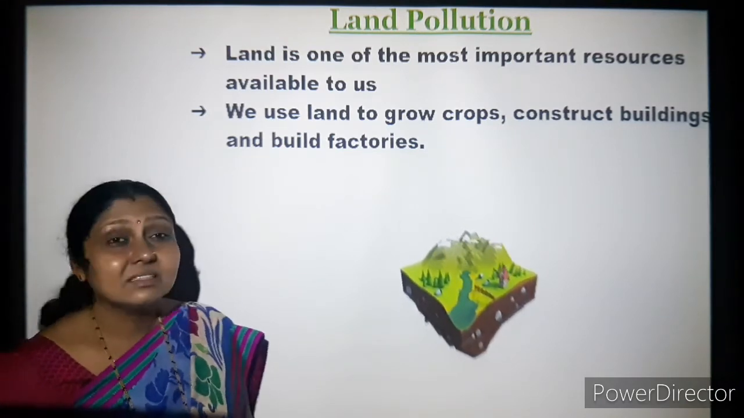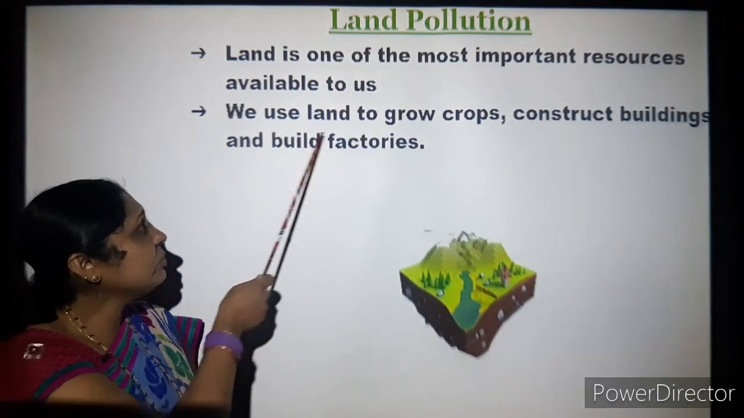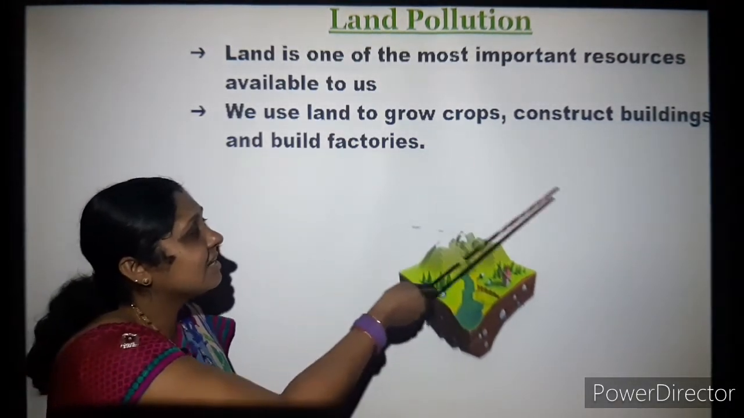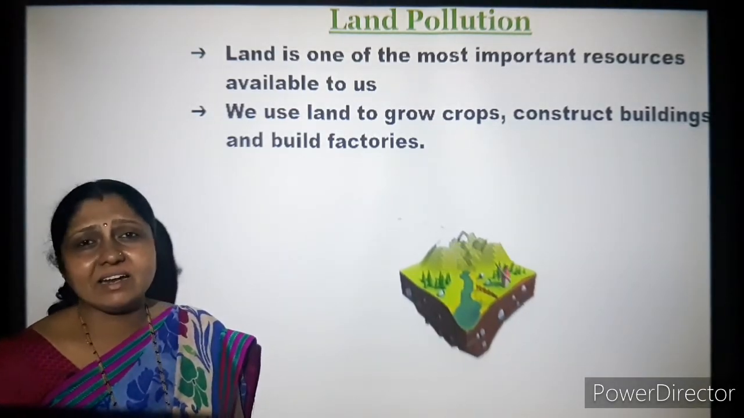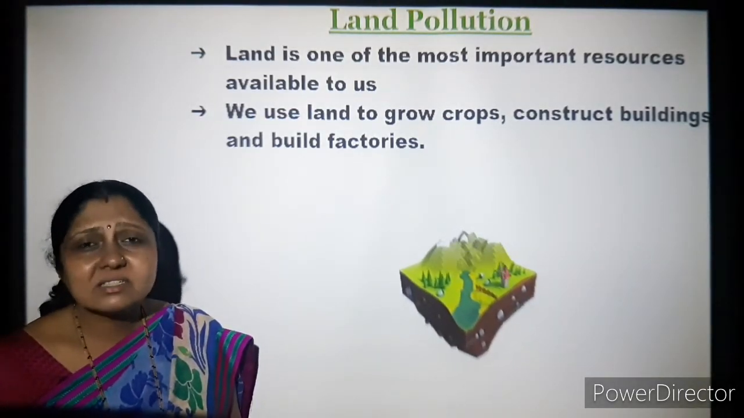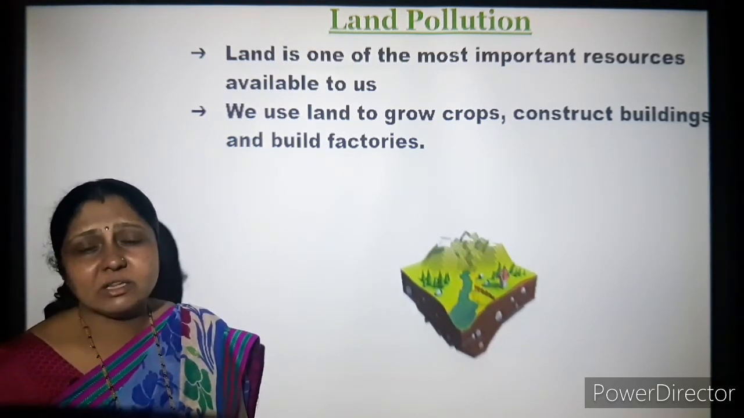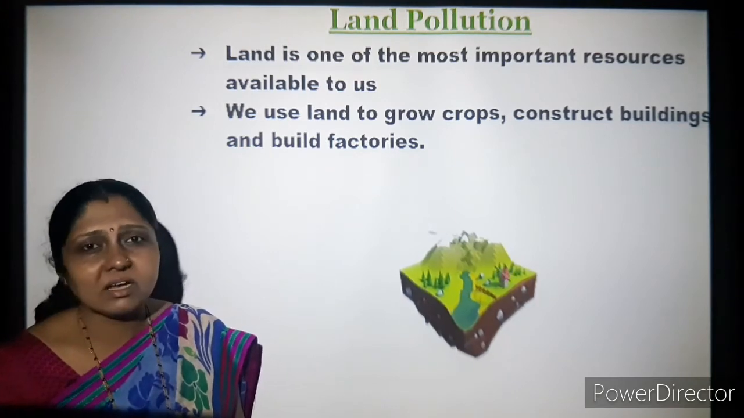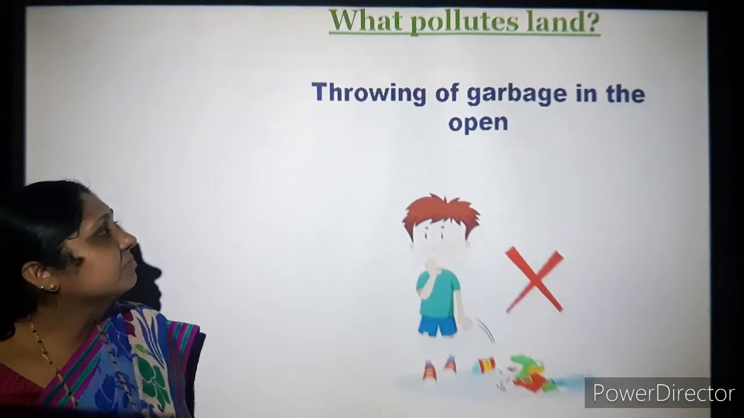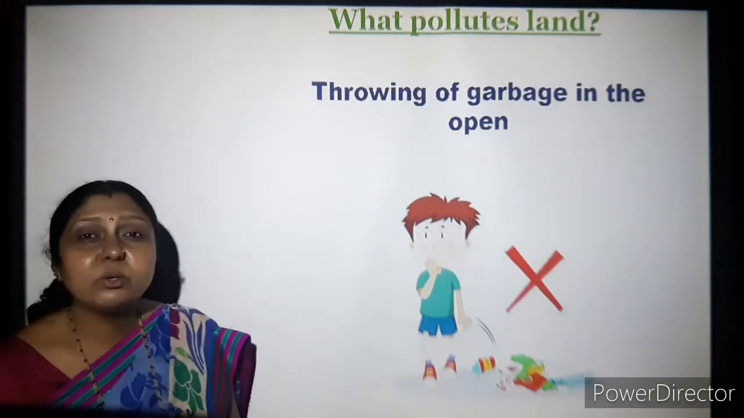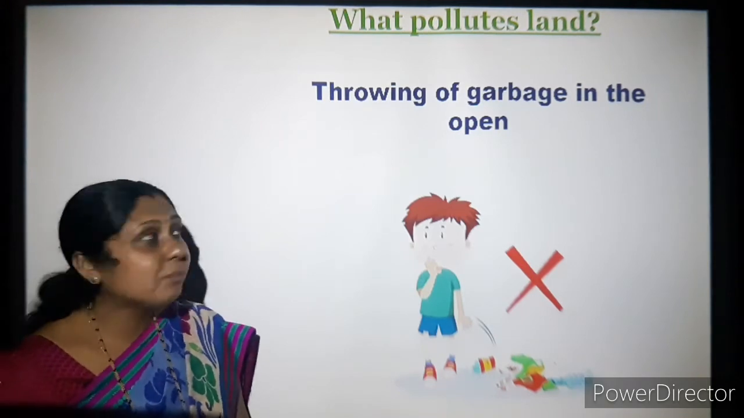We get so many things on this land. So this is the most important part again, the soil or the land. We use land to grow crops, construct buildings and build factories. Because of this land area only, the survival of human beings is possible. We can live on that, with the help of air and water. So land is a very important part of our life. Now how do we pollute this land? How is this land pollution happening?